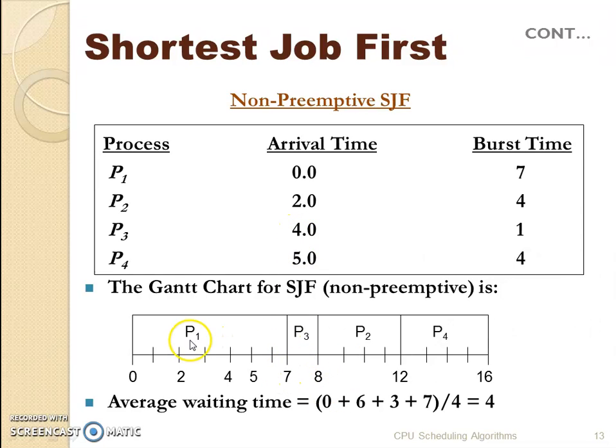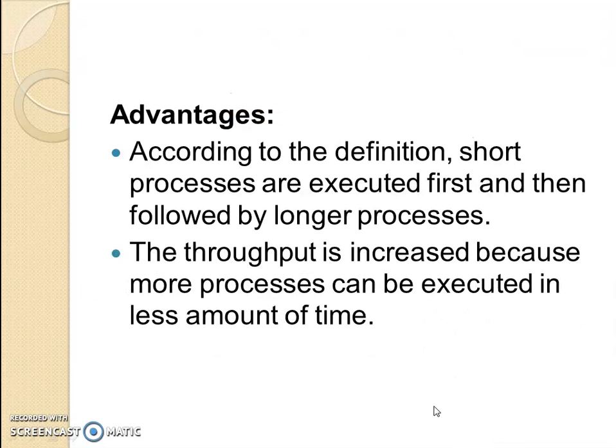Okay, if we go into order, after P1 it was P2. P2 started at 8 seconds, but when did it arrive? At 2 seconds. So 8 minus 2 is 6. For P3, it started at 7 and arrived at 4. So 7 minus 4 is 3. And for P4, it's 12 minus 5, which is 7. So we have the waiting times, and we can calculate the average waiting time.